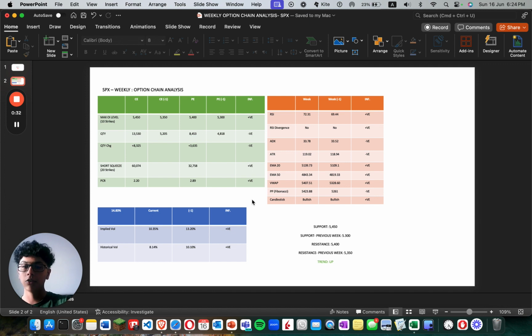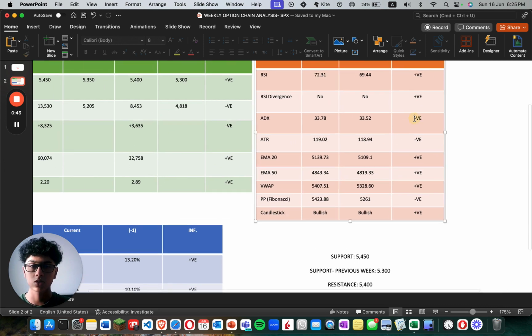And then the implied volatility and historical volatility have both gone down, so that's two positives. The RSI has gone up, so that's positive. No divergence, that's also positive. ADX is lower. Let me zoom in here so it's clean. Sorry, ADX is higher, so that's positive.